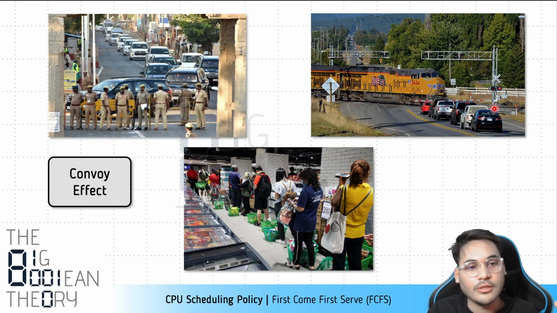Let's understand this from our daily lives, and we'll understand this in a better way. So let's say you're on the road, right? You're driving and there is some VIP caravan or a VIP convoy. VIP convoys basically have special clearances, maybe for some politician, or for some security reason they have a big convoy. Basically there is some person surrounded by a big convoy of security personnel, right? It could not just be security, anything. So there is a big convoy, and for that the whole traffic has to stop, right?